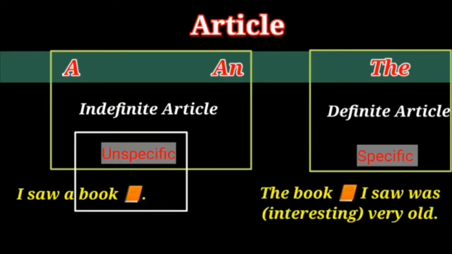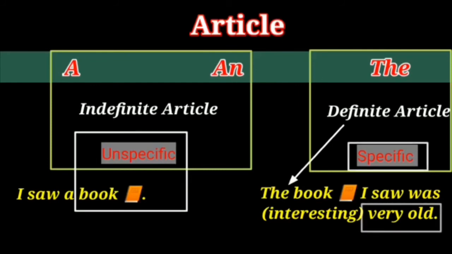Well, the book I saw was interesting. The book I saw was very old. Well, now the book is what? Specific. Very old. The book I saw. I'm talking about one book. Yes, one specific book. The book I saw was very old. So now the book is what? Specific. So that's why we are using definite article with book. To be very old is the speciality of the book, so it makes it a specific noun. That's why we are using definite article with it.